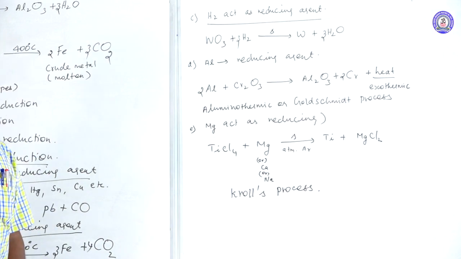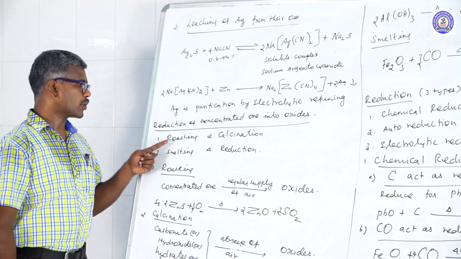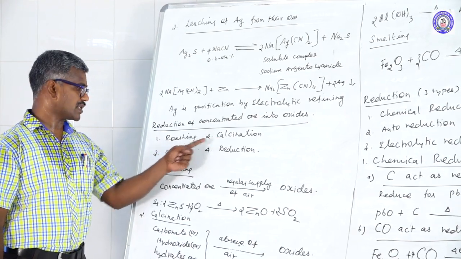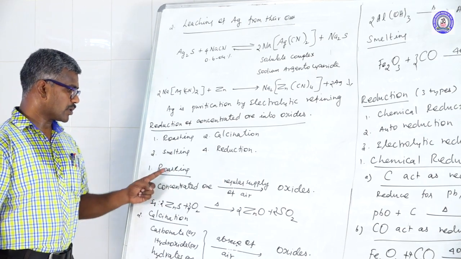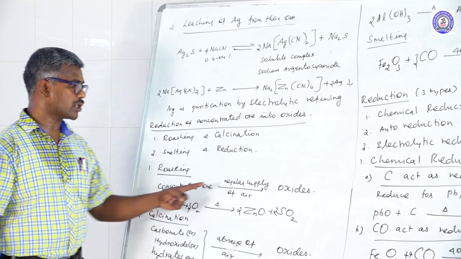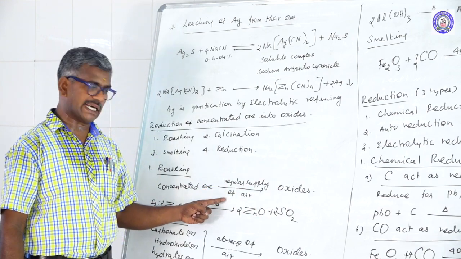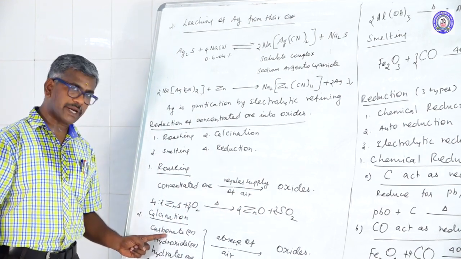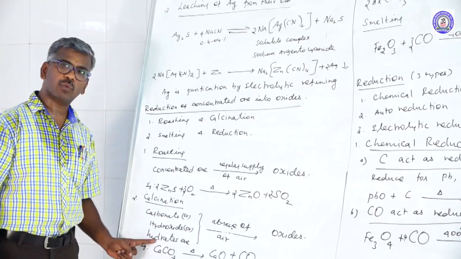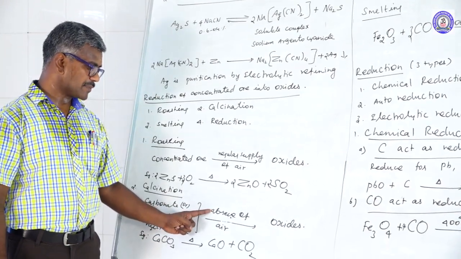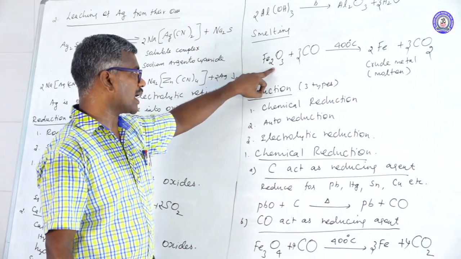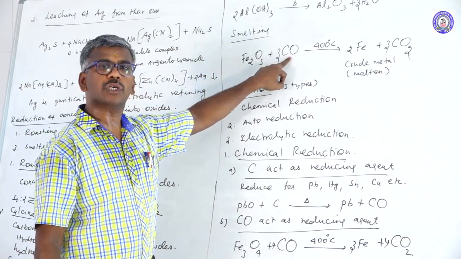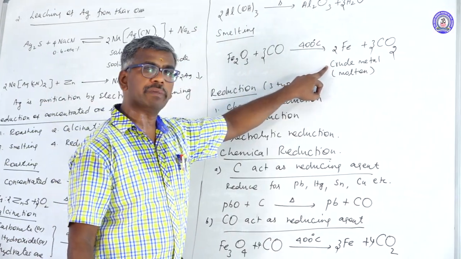There are different types of reduction. First one is roasting, another one is calcination, another one is smelting, another one is reduction. Roasting is when a concentrated ore is converted into oxide using a regular supply of air. Calcination: carbonate, hydroxide or hydrate ore is treated in the absence of air to form the oxide. Another one is smelting: metallic oxide is treated with a suitable reducing agent to form crude metal.